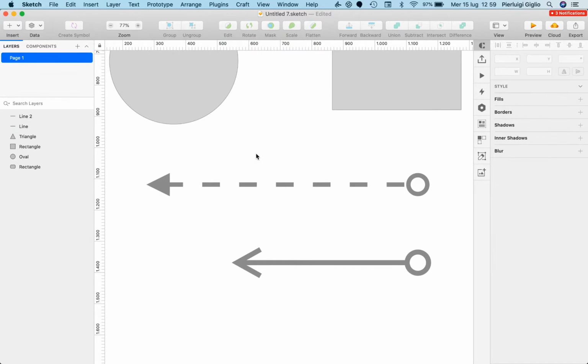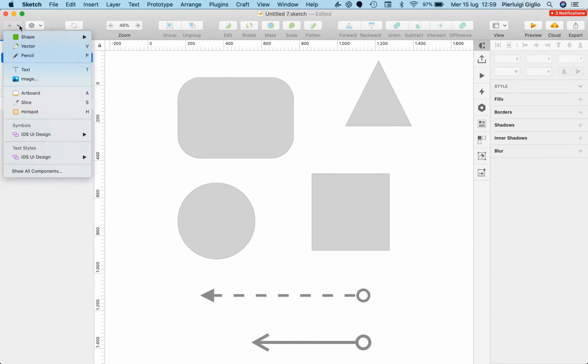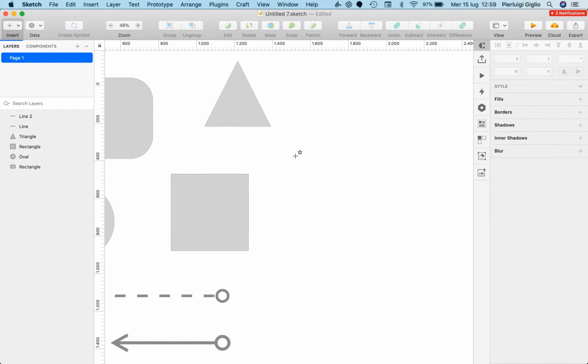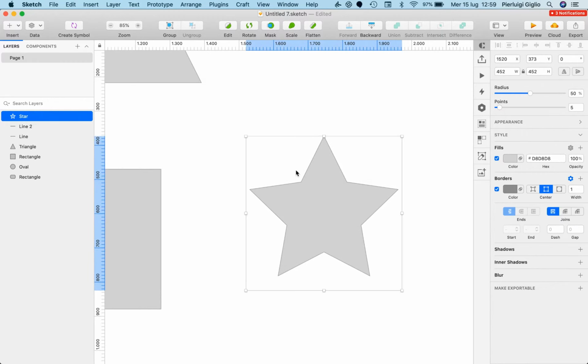So as you can see, these two elements share some similarities, and for the most part, shapes enable you to create all sorts of different base shapes. You can use the arrows, or you can create a star. And as you can see, you can also modify some of these elements.